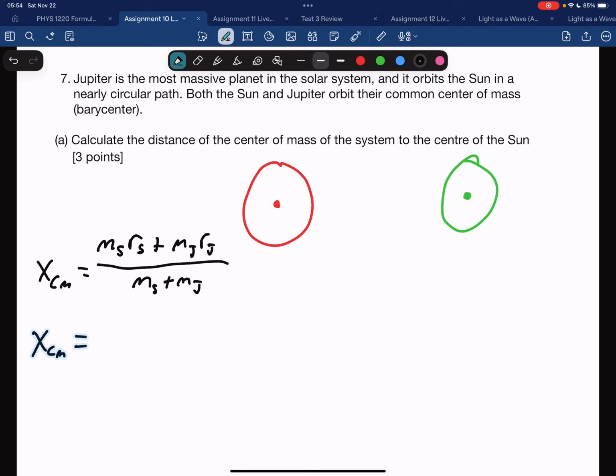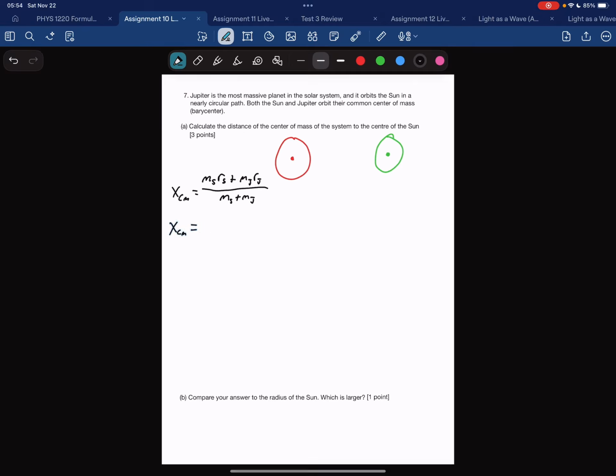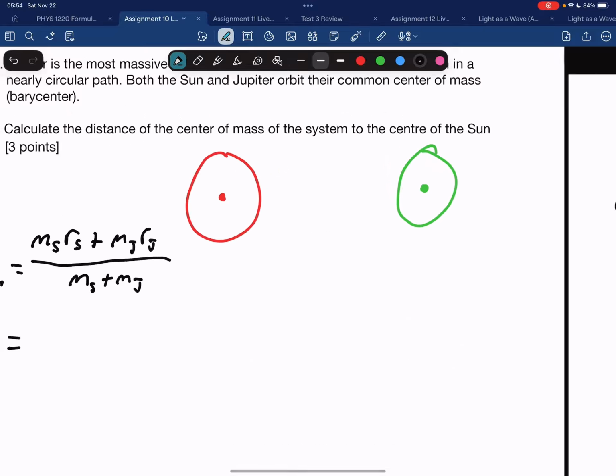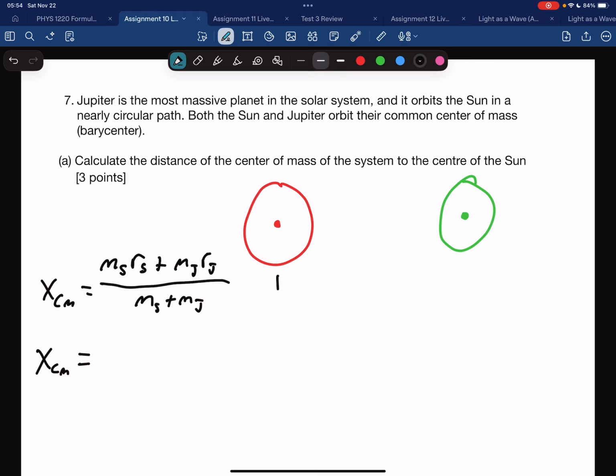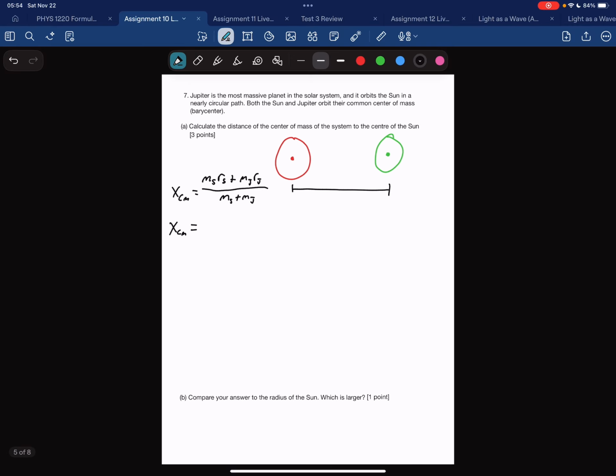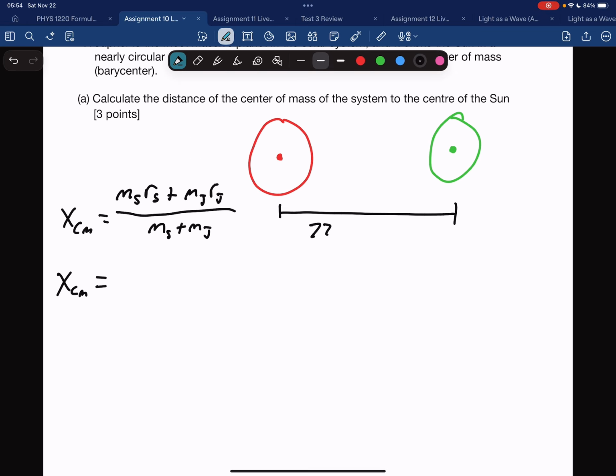If you look at the formula sheet over here, I'm told the distance of the sun to Jupiter. So I know the distance from sun to Jupiter was 778 times 10 to the 6. So I'm going to call that 778 times 10 to the 9 meters, because that other number was in kilometers. So I know this distance here. I'm just going to label this Jupiter and Sun.